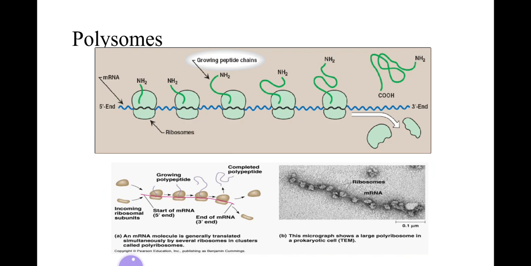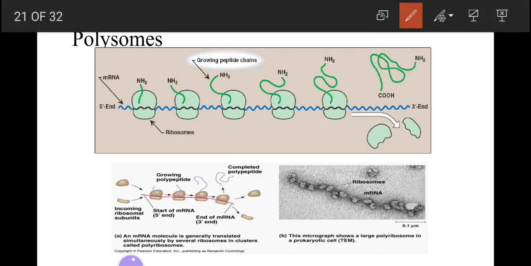Polysomes. Because of the length of most mRNAs, more than one ribosome at a time can translate the messenger RNA. Such a complex of mRNA and a number of ribosomes is called polyribosomes or polysomes.